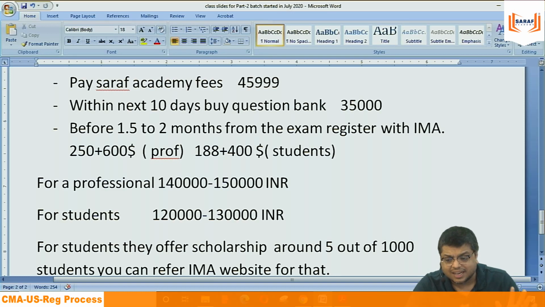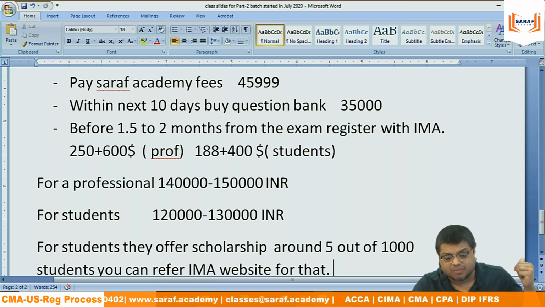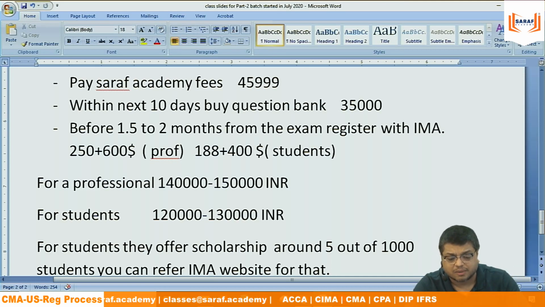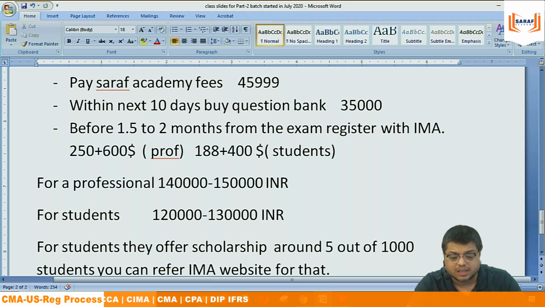I can say that, according to me, the registration process, I'm not talking about the syllabus, Part 1, Part 2, how to study or anything, I'm just talking about the registration process in IMA. Because there is huge confusion in the entire world relating to IMA registration. Today, I am more detailed as compared to whatever I said in any of the earlier batches relating to the registration process, so that this video can be seen by anybody and they will get the benefit of knowing the registration process.